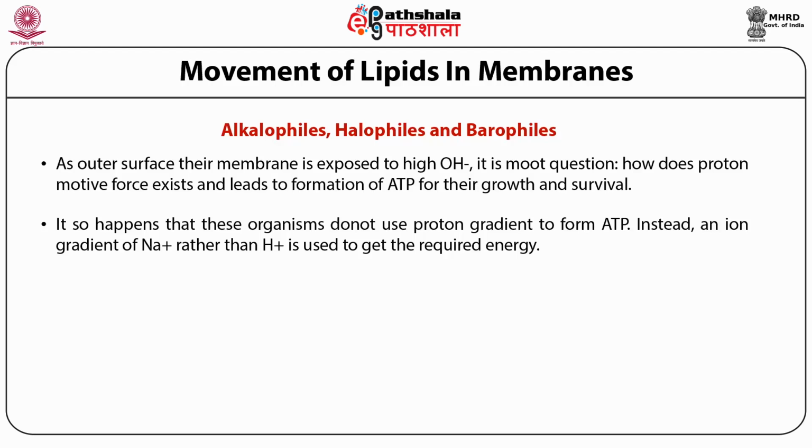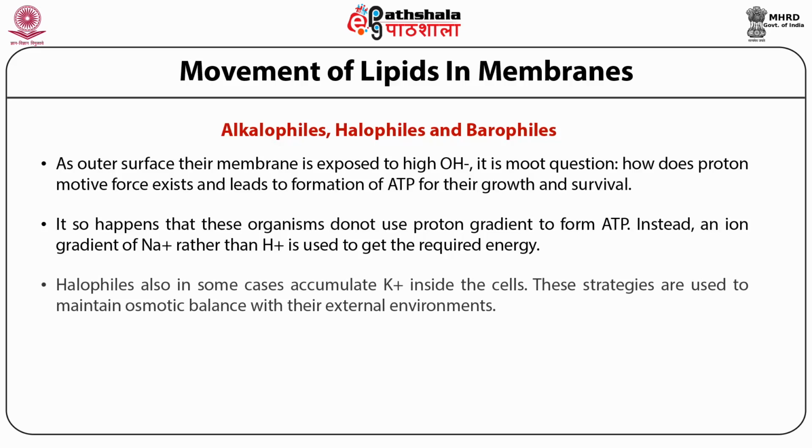In the next modules, we will talk of pumps and channels which allow transport of polar and charged molecules across the membranes. Right now, it suffices to say that many halophiles have chloride pumps that push chloride anion inside the cells. Halophiles also in some cases accumulate potassium cation inside the cells. These strategies are used to maintain osmotic balance with their external environments.